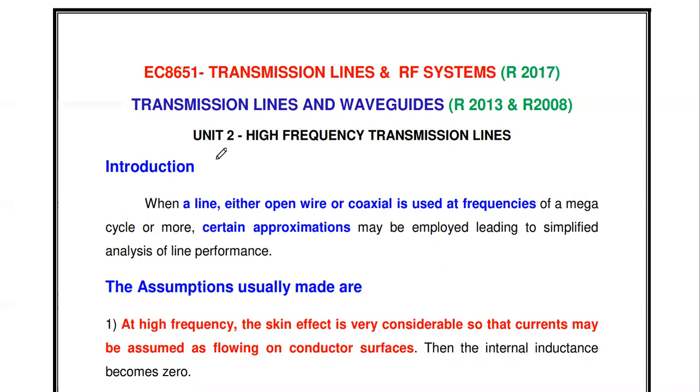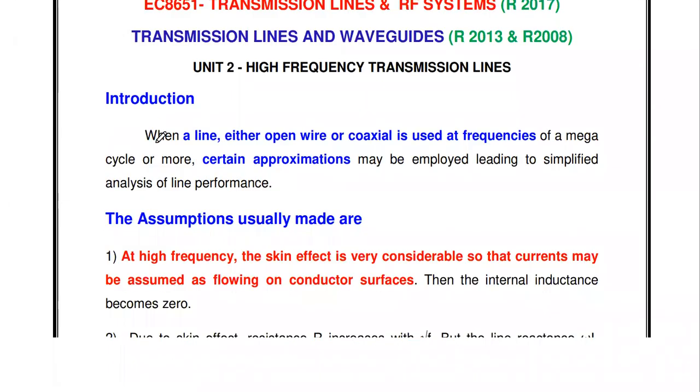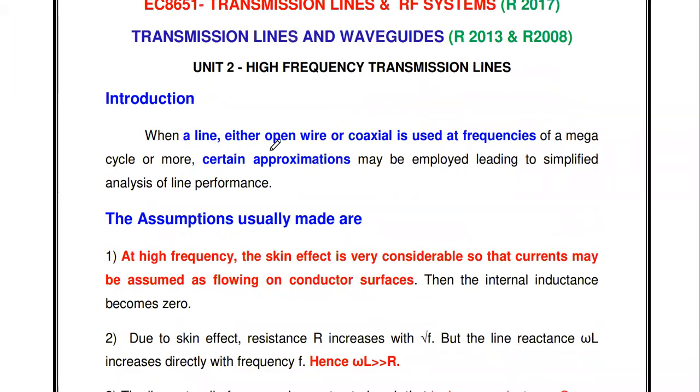Okay, so what are the assumptions we have to make for the analysis of high frequency transmission lines, and we are going to discuss the parameters of the open wire line and coaxial wire line at high frequencies. So the first one, when we are using the transmission line at high frequencies, that is in the range of radio frequency, megahertz and gigahertz, we have to take some considerations.